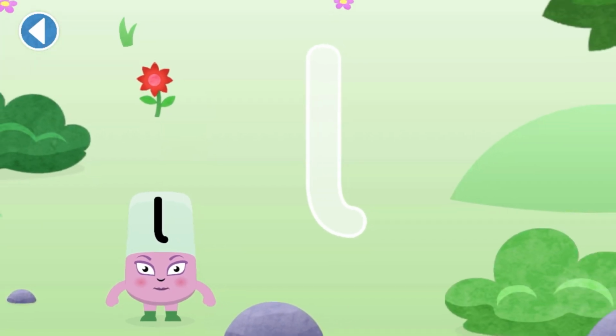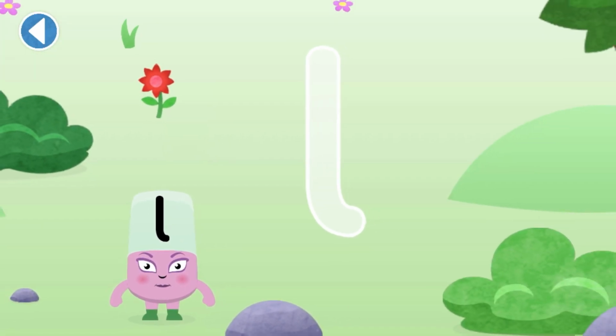Next. Can you trace the alpha block's letter? Use your finger to trace the letter. Well done! You've met alpha block. L.